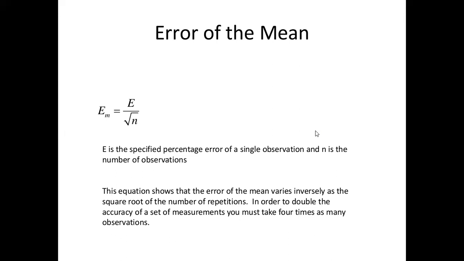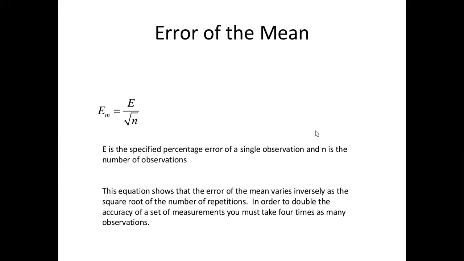Error of the mean EM is equal to E upon under root n. E is the specified percentage error of a single observation and n is the number of observations. This equation shows that the error of the mean varies inversely as the square root of the number of repetitions.